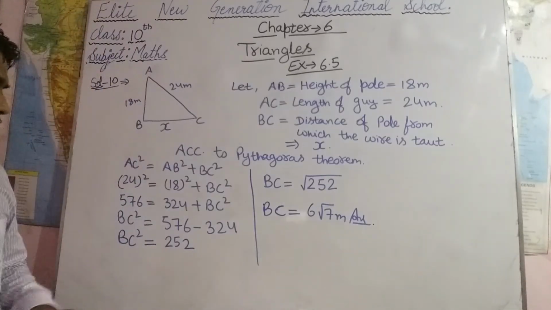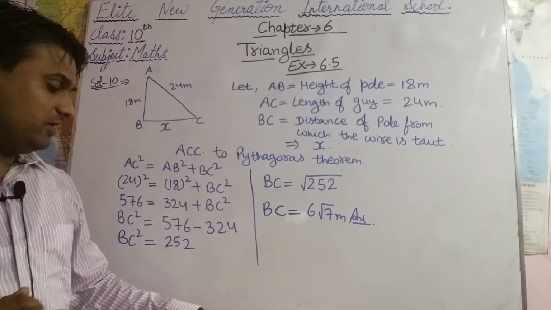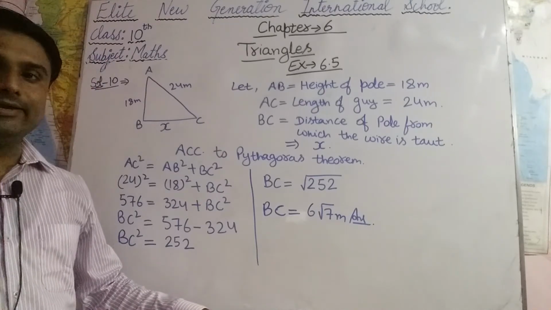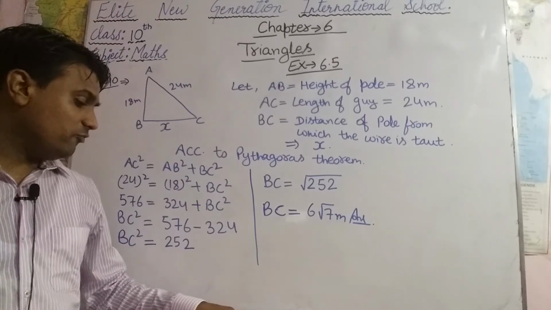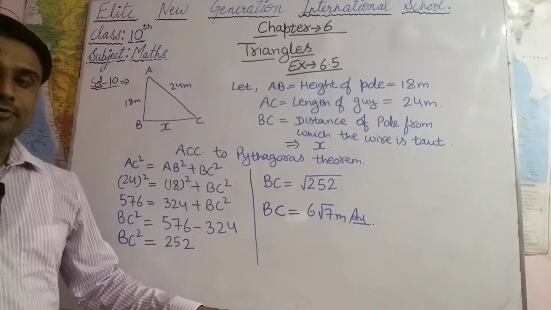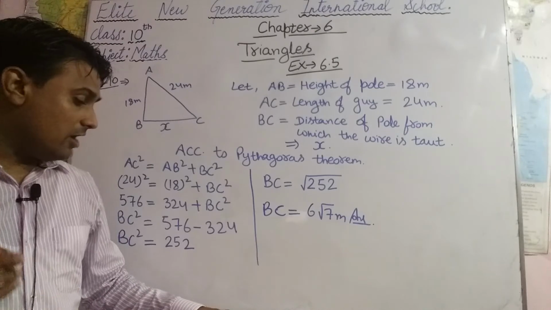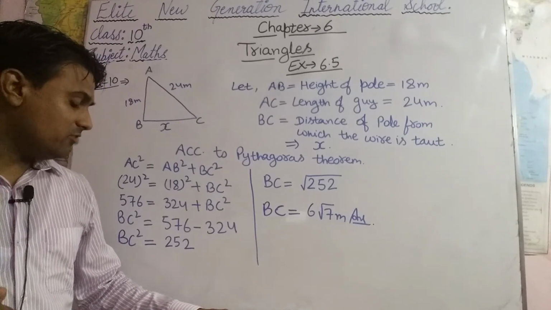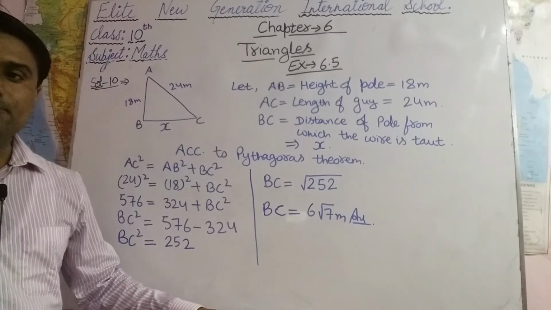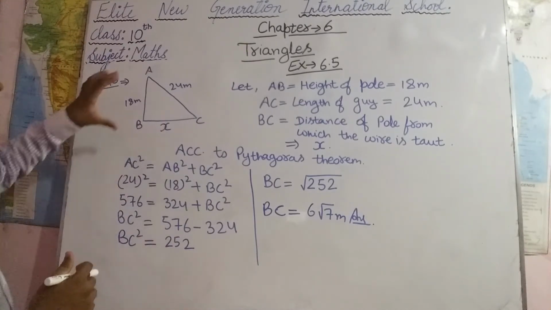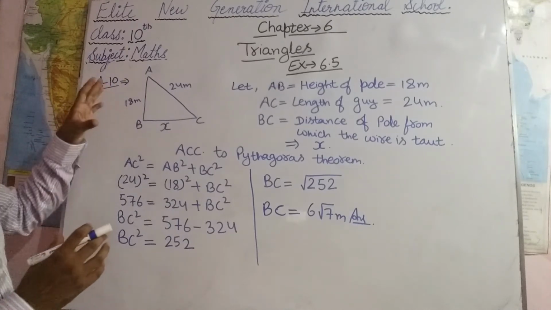After this, see question number 10. In question number 10, we are given a guy wire attached to a vertical pole of height 18 meters, which is 24 meters long, and has a stake attached to the other end. We have to tell how far from the base of the pole the stake should be driven so that the wire will be taut.